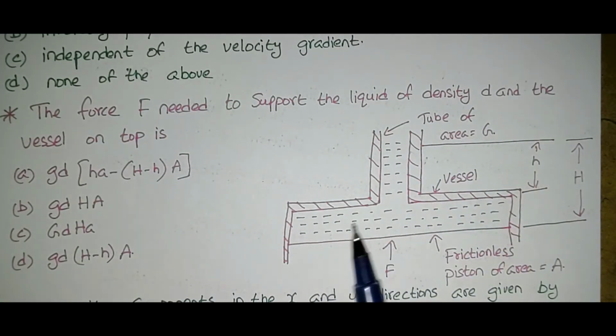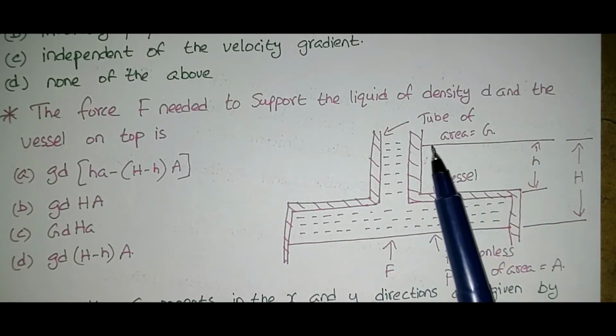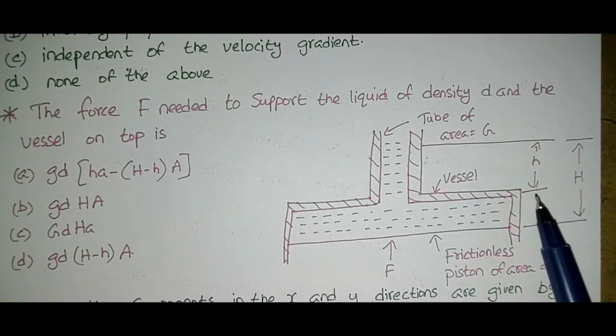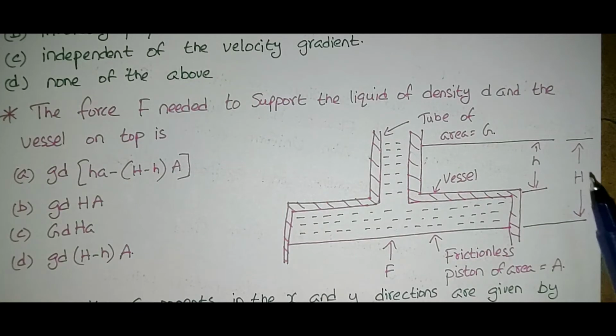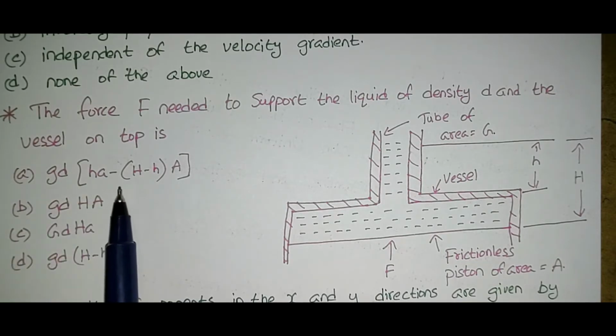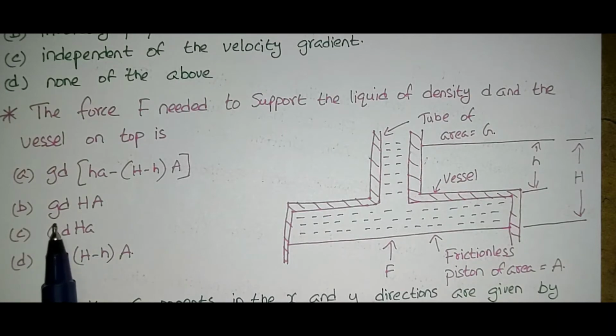This entire setup is the vessel, filled with liquid, and this is the tube of area G. Small h is the height of this one, capital H is the height from this point to this point, and this is the frictionless piston of area A. The given options are GD into HA minus H minus H into A, GD HA, GD HA, and GD into H minus H into A. Now we will discuss the correct answer.